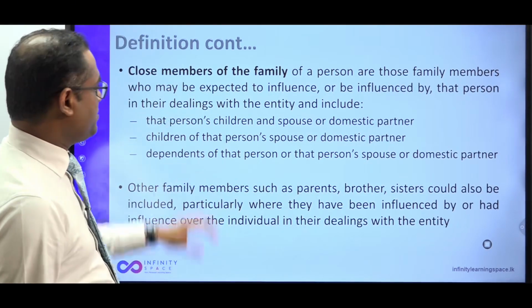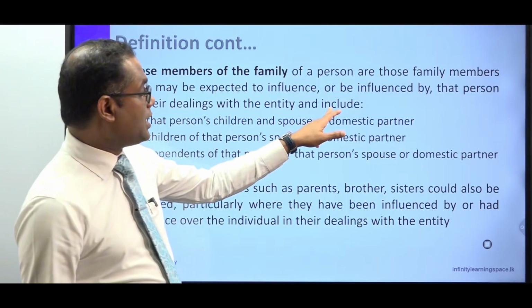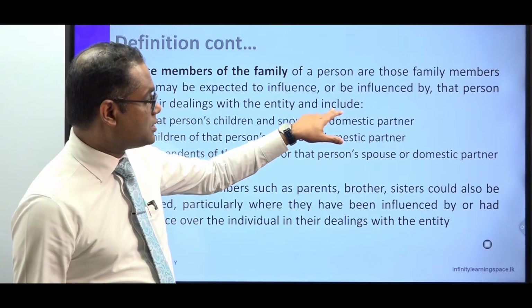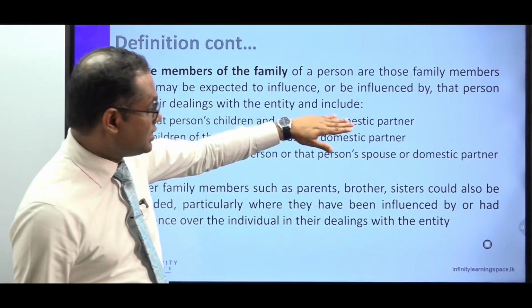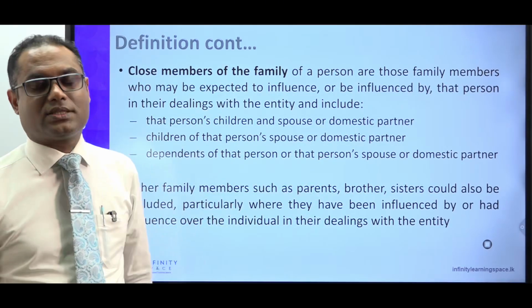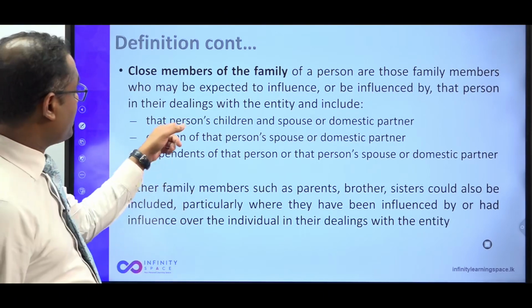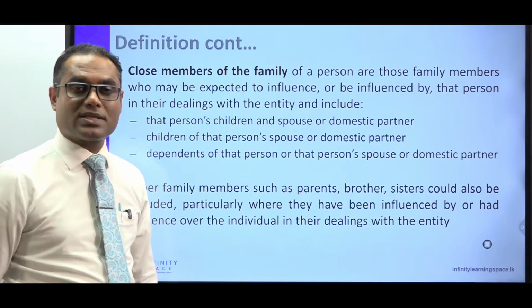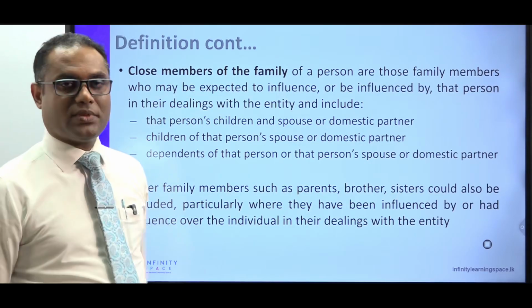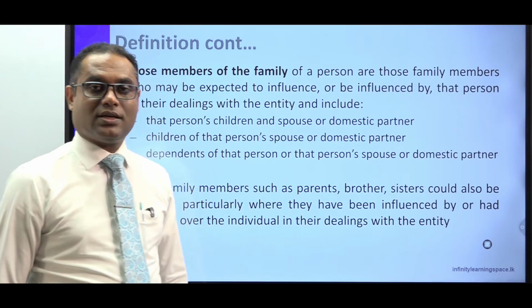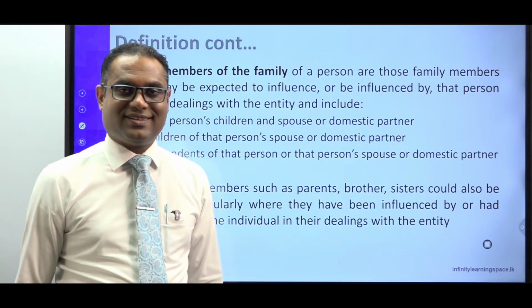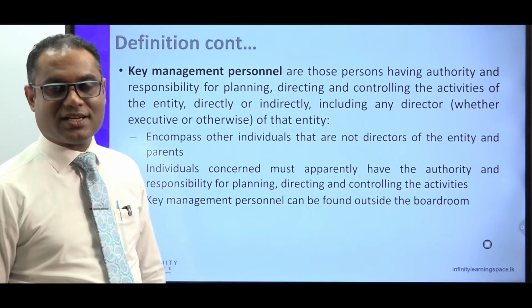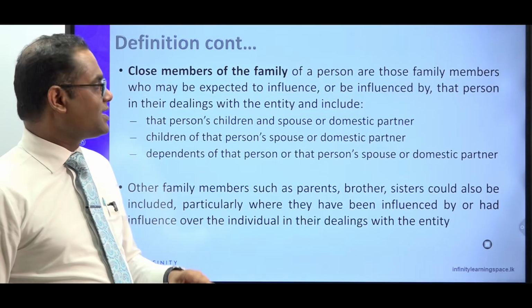Close family members. Then I mentioned that the standard identifies some parties, and the standard uses the word include. Include means this is not the full list. These are a few examples. In this example, the first point is that children, spouse or the domestic partner are close family members. Now in this situation, the son of a director would become a close family member of key management personnel, so that son is a related party to the entity.